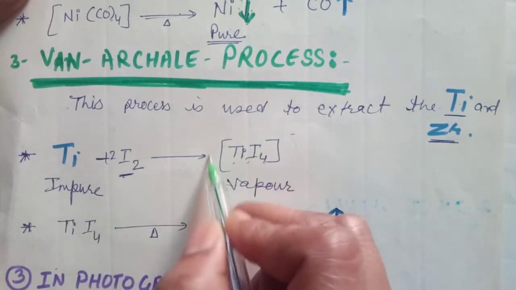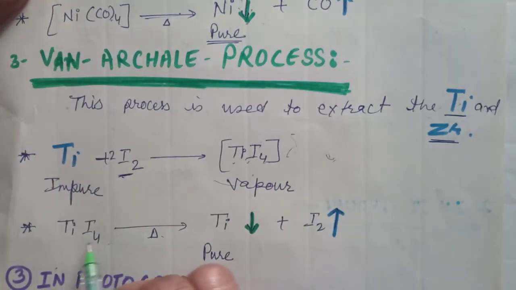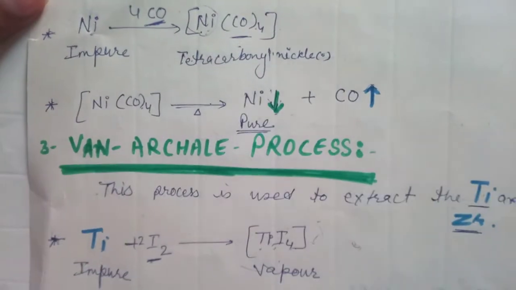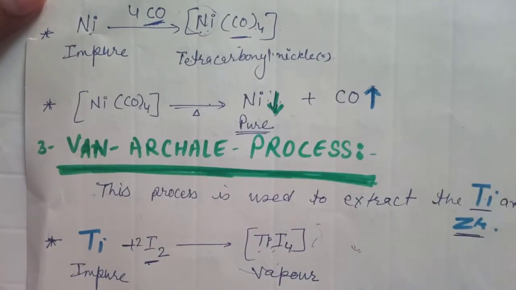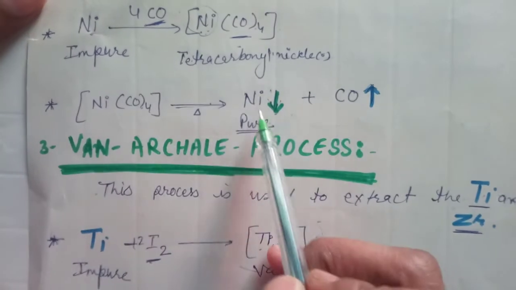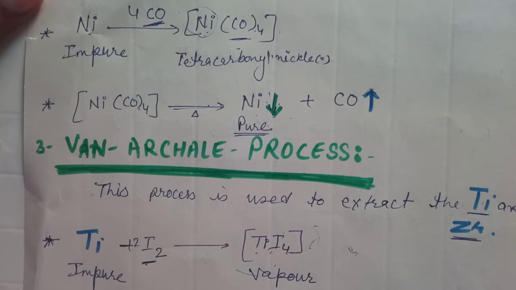This is also a vapor. Its vapor is condensed and then heated. On heating, it decomposes. Pure titanium is precipitated out and I2 is removed. Both processes, the Mond process and the Van Arkel process, follow the same pattern, but the difference is in the name. The Mond process is used for Ni, while the Van Arkel process is used for titanium and zirconium. Okay, this is the metal extraction.